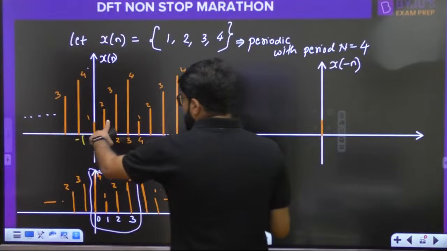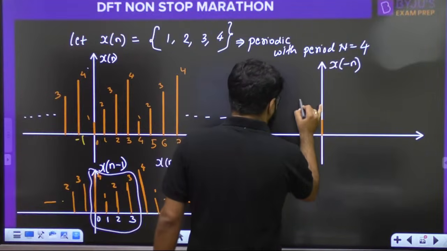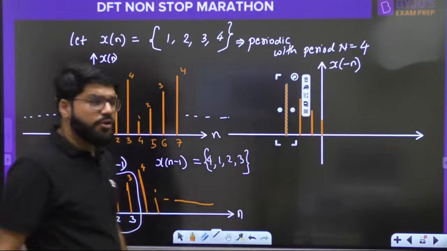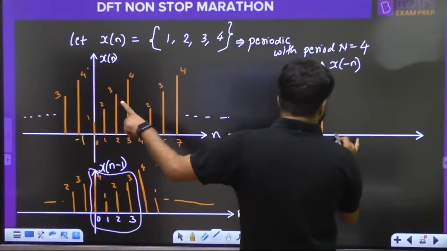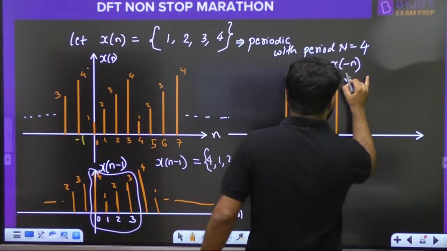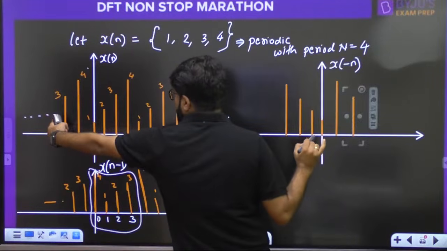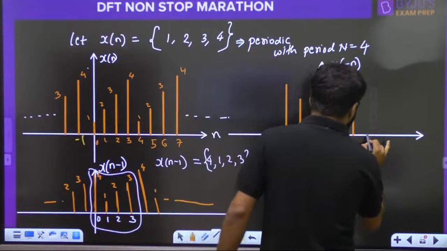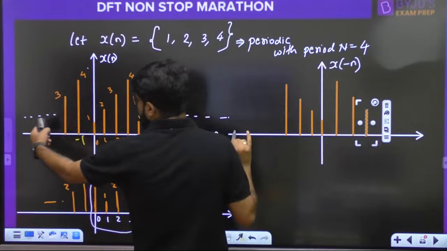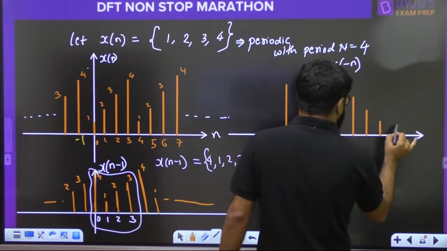Then this 2 goes here, then comes 3, then comes 4. So it has been folded right to left. Of course the left one will come to the right. 4 will come here, then 3 will come here, then after 3 it should be 2, so 2 will come. Going left: 4, 3, 2. Next should be 1, so 1 will come here. Next is the turn of 1, and like that.